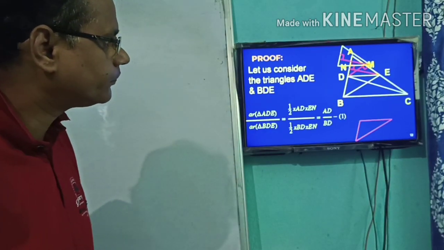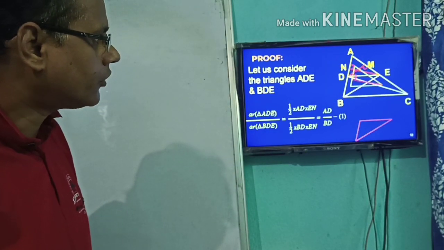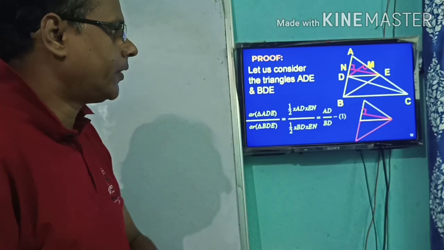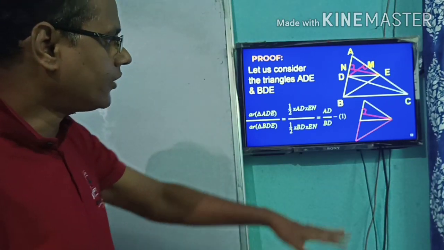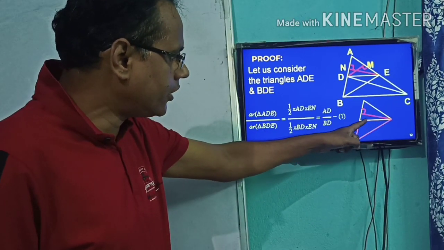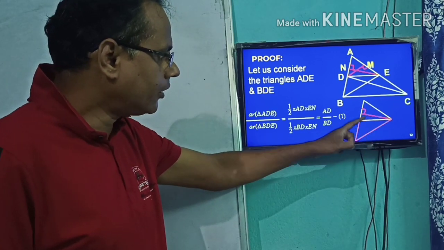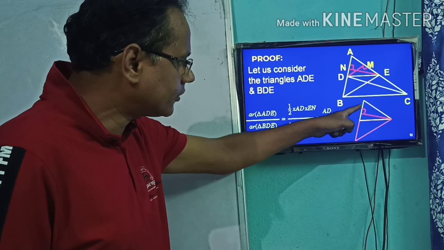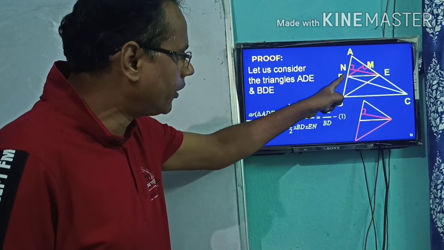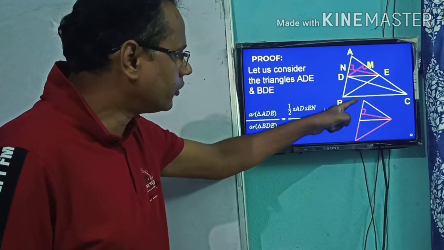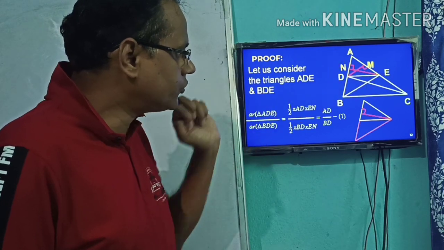Triangle ADE is also separated. The area of triangle ADE can be determined with AD as the base, and this altitude EN is the altitude.